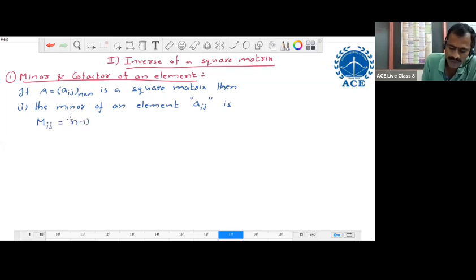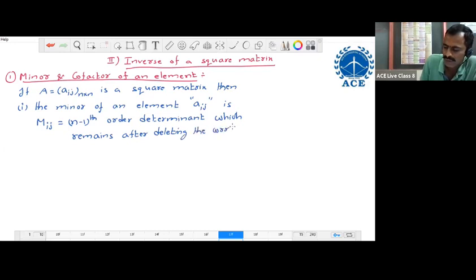This is equal to the n minus 1th order determinant which remains after deleting the corresponding ith row and jth column in an n cross n matrix.